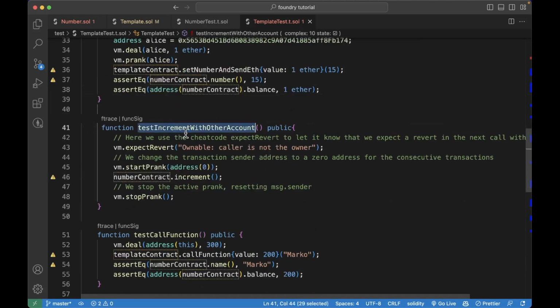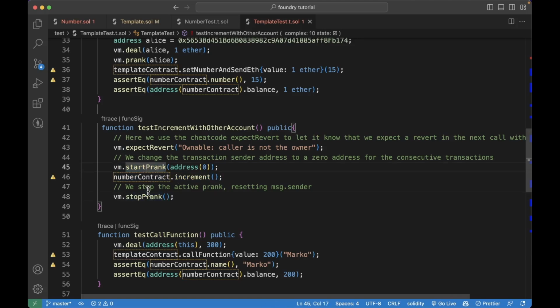Then we have the increment with other account function. So here we will use the expect revert cheat code from Foundry to expect that this function will fail. First we type the cheat code, and then we do the transaction, which is doing increment by an account that is not the owner. And we use another cheat code here, which is start prank and stop prank.